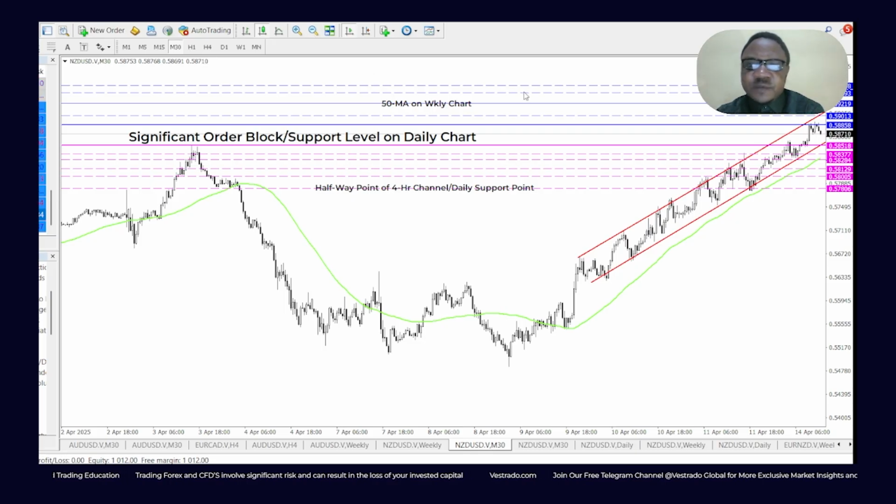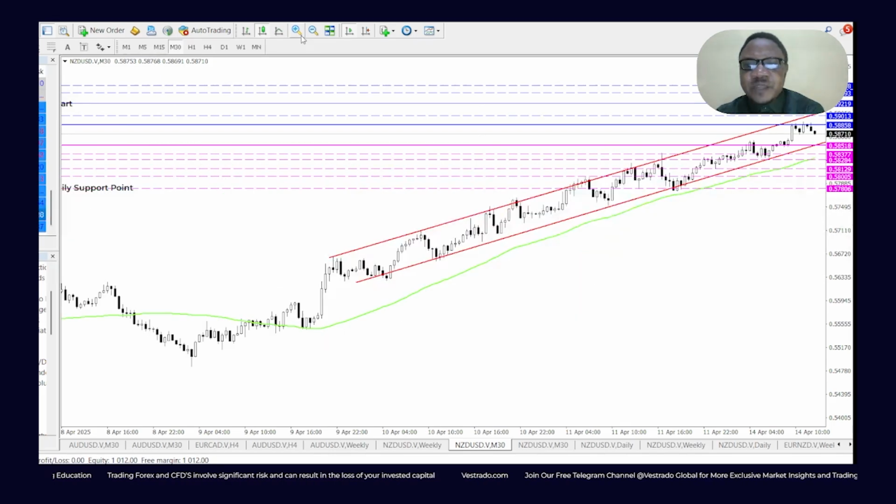the psychological level of 5950. On the flip side, if it happens to break below the support border of the ascending channel, you never can say, it's the Trump administration, ladies and gentlemen. Trump could say something, China could do something, push the markets briefly bearish or strongly bearish, depending on what is released. But if it breaks the support border, I'm looking at key level 0.5851 or 5850 psychological level.